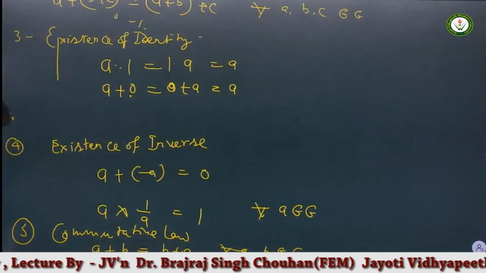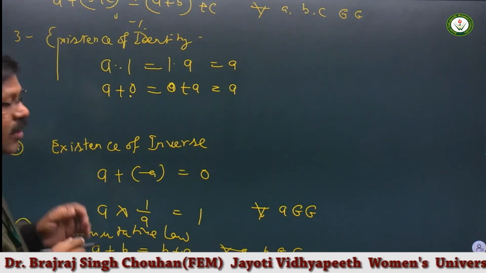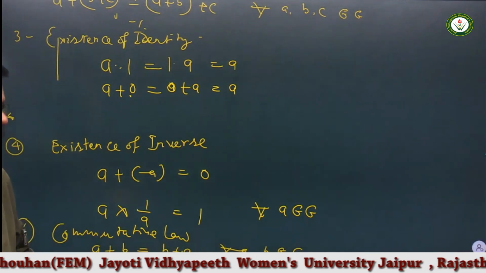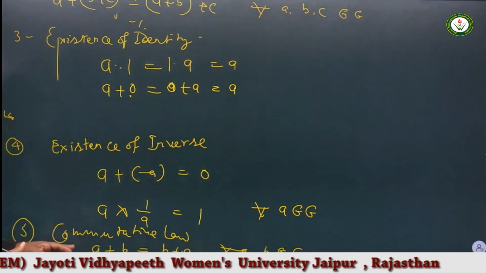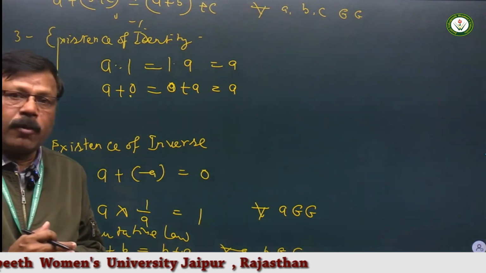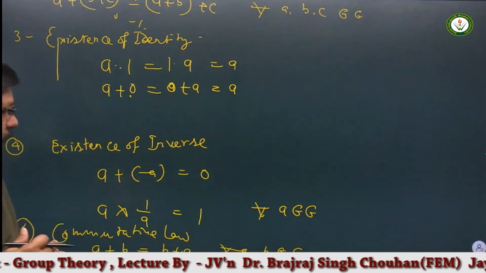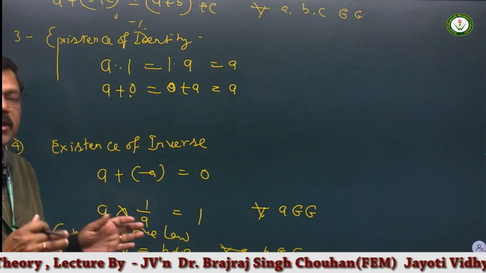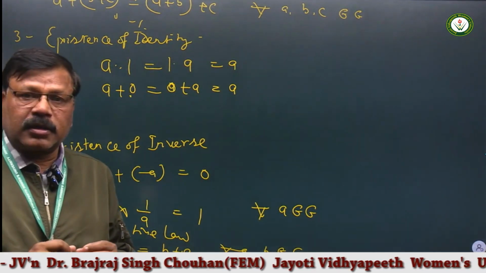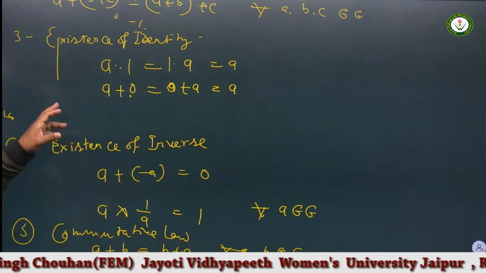If any structure satisfies the 4 properties 1, 2, 3 and 4, then such type of algebraic structure is called a group. If one additional property, that is commutative law, holds along with the 4 properties, then such type of algebraic structure is known as the abelian group. So here there are 5 properties.